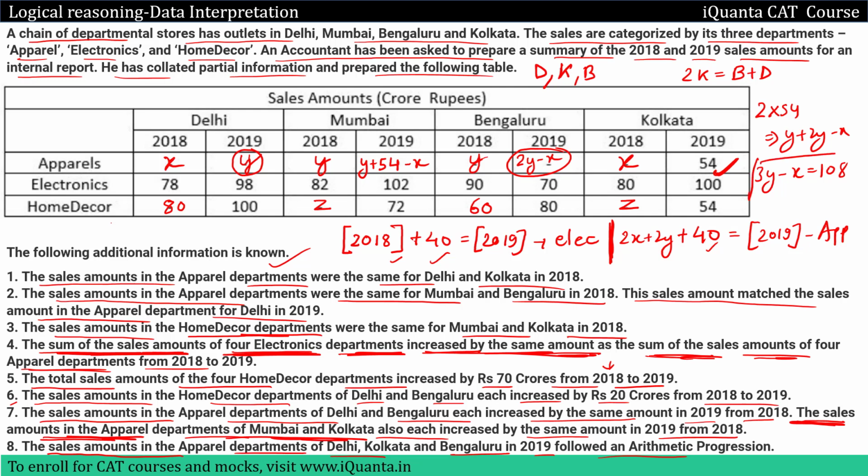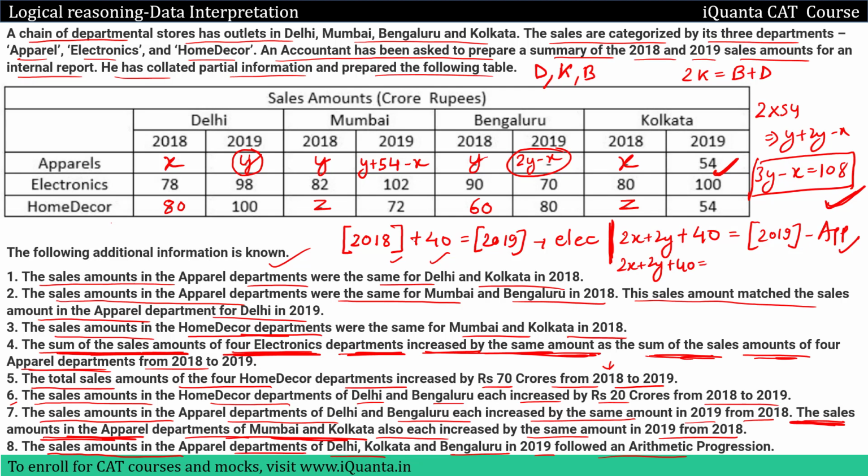I hope this is understood. This is an equation which is very important. So we have an equation in terms of x and y over here. If we use this equation over here, here also we have something in terms of x and y. So let us make use of this. So here we are talking about April. So 2x plus 2y plus 40 is equal to 2019 total sales of April.